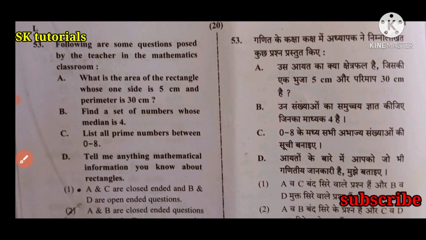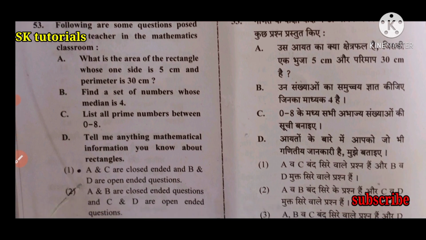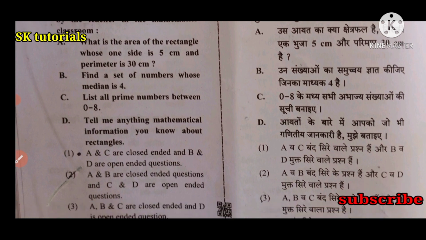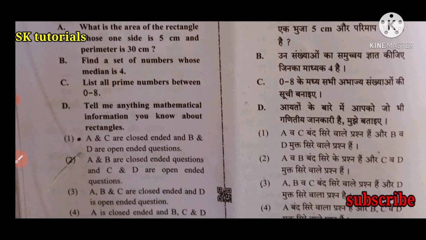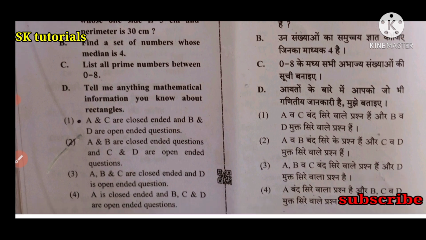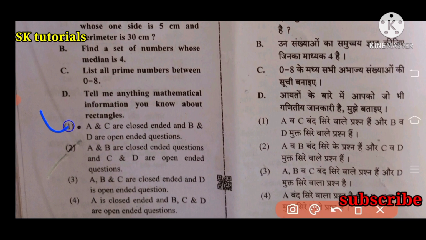Next question. Following are some questions posed by the teacher in the mathematics classroom. A: What is the area of a rectangle whose one side is 5 centimeters and perimeter is 30 centimeters? B: Find a set of numbers whose median is 4. C: List all prime numbers between 0 and 8. D: Tell me any mathematical information you know about a rectangle. Right answer is option 1. A and C are closed-ended, B and D are open-ended questions.